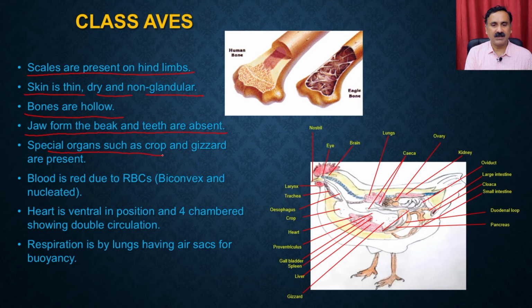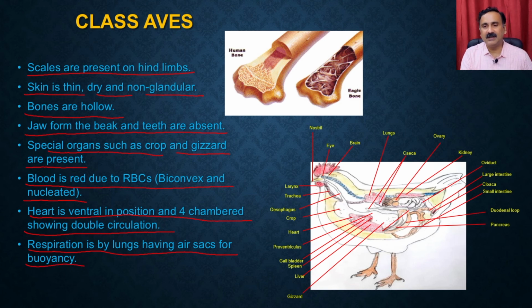Special organs such as the crop and gizzard are present. So the crop and gizzard are organs which help in the digestive system. The blood is red due to the RBCs, which are biconvex and nucleated. The heart is ventral in position and it is a four-chambered heart showing double circulation. Respiration is by lungs having air sacs for buoyancy.